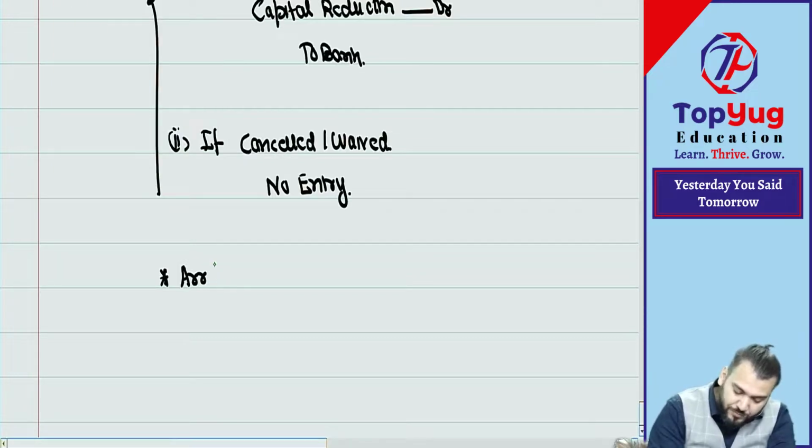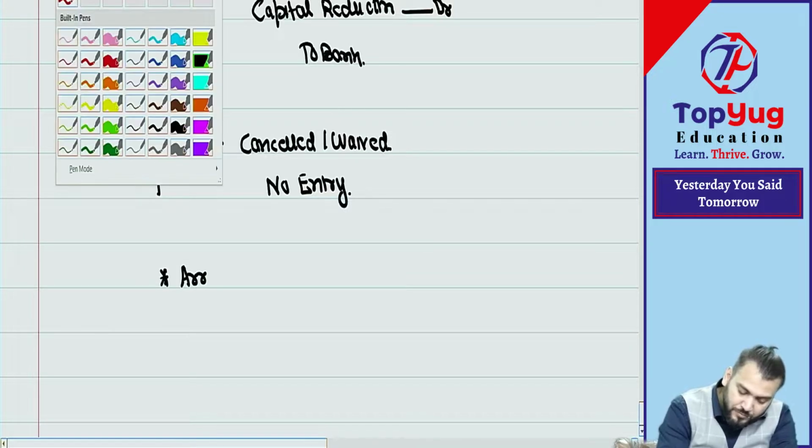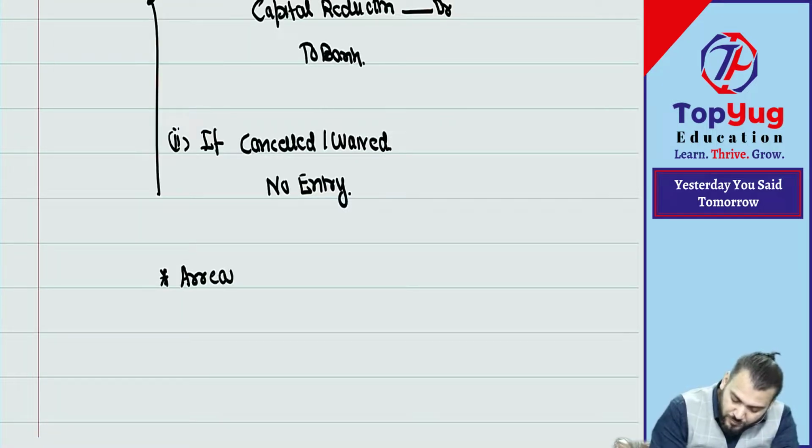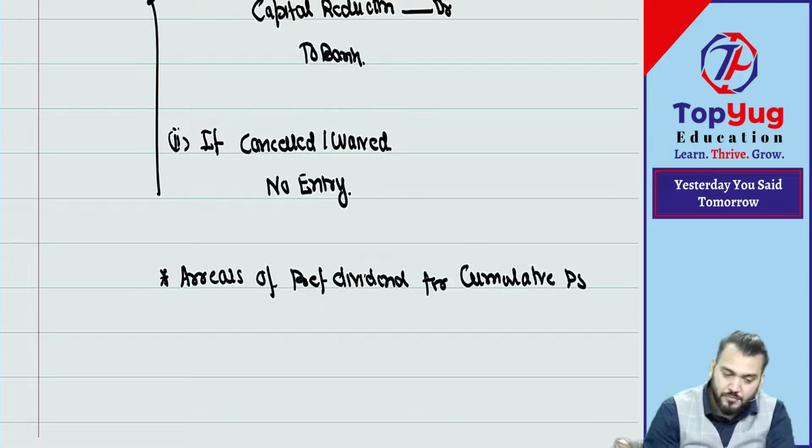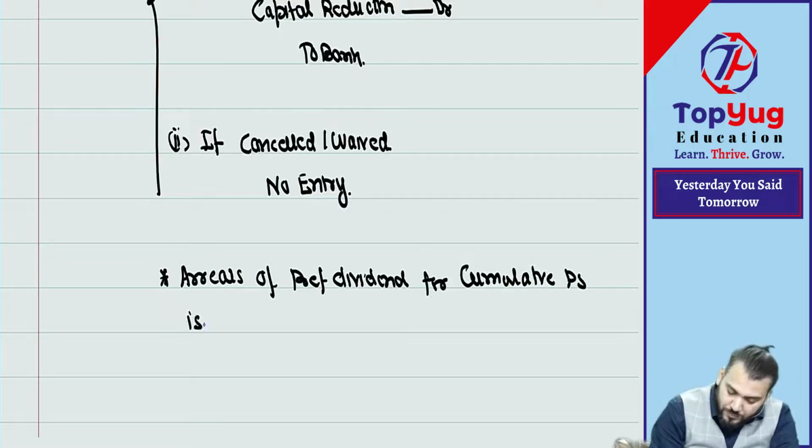Arrears of preference dividend for cumulative preference shares. Do you know cumulative? Cumulative preference shares, do you know? It is a contingent liability.